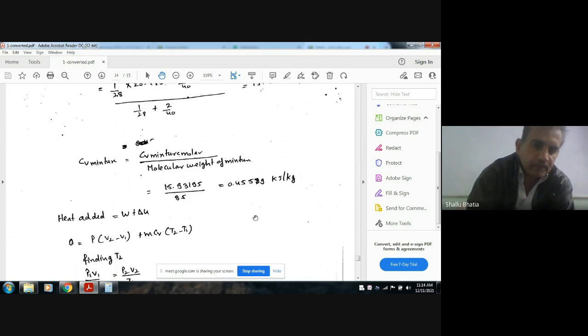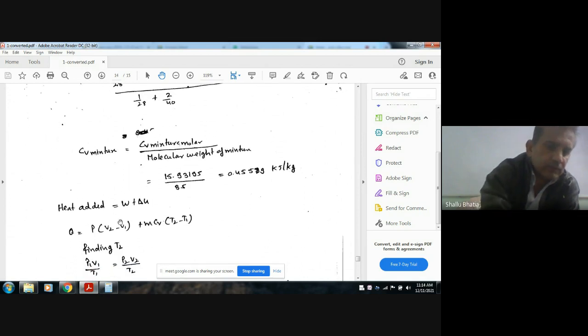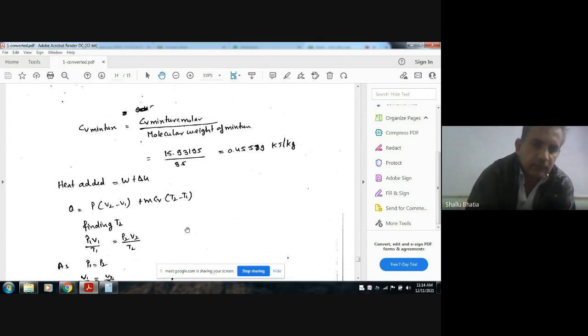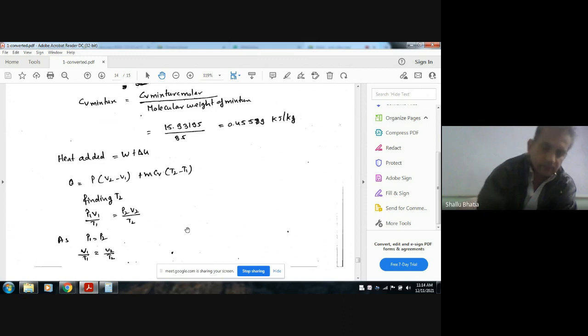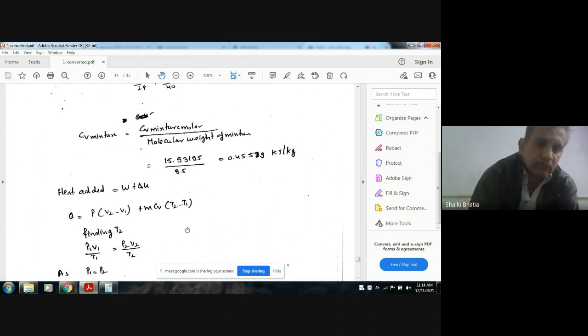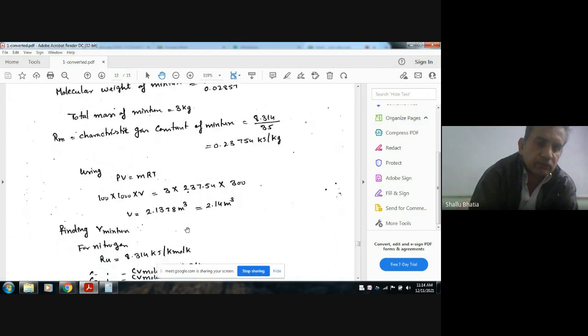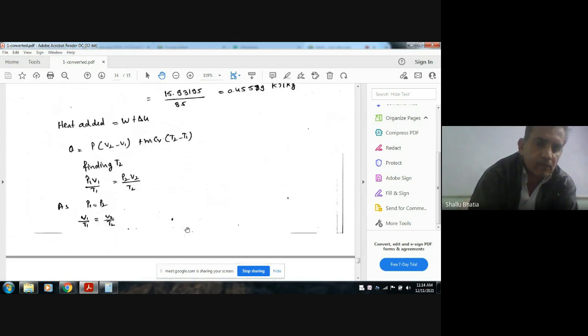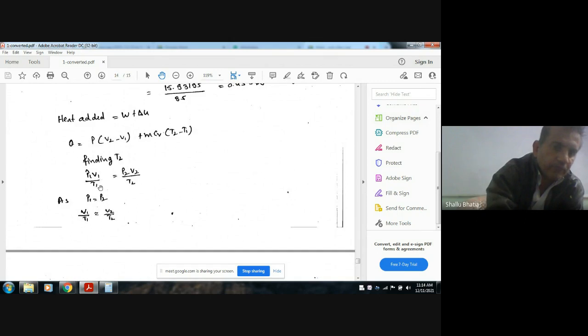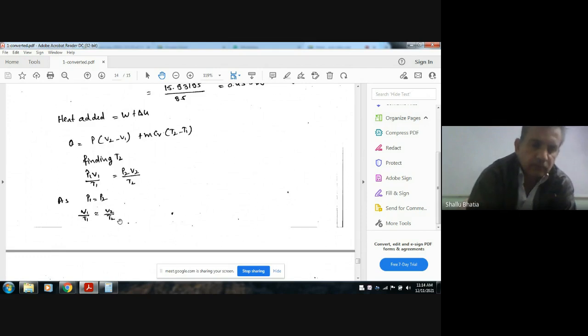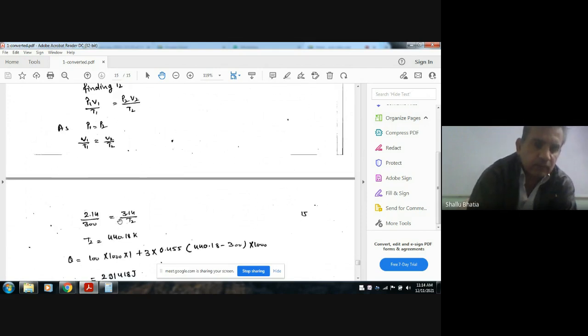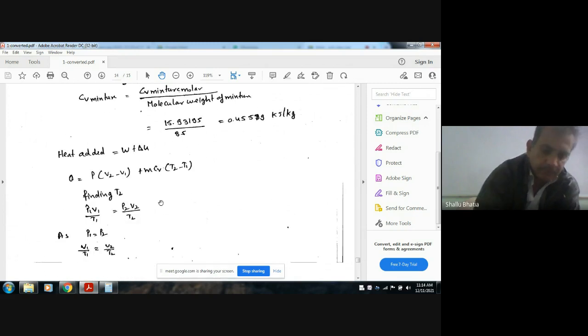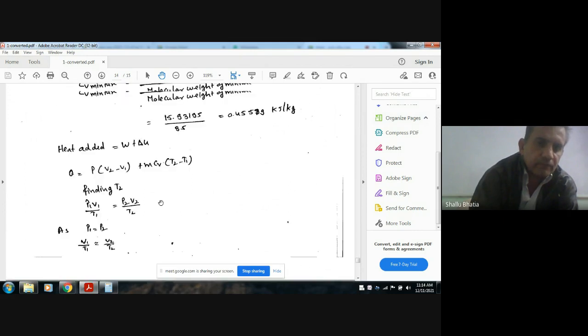0.45579 kilojoule per kg. Okay, now using the first law, Q is equal to P(V2 minus V1) plus M CV (T2 minus T1). It is given that the process is a constant pressure process, so P1 V1 by T1 is equal to P2 V2 by T2, and V1 by T1 is equal to V2 by T2. From this we can calculate P2 and we can use P2 here. And V2 is also given.